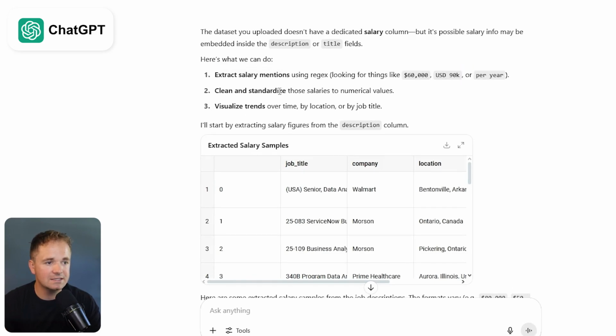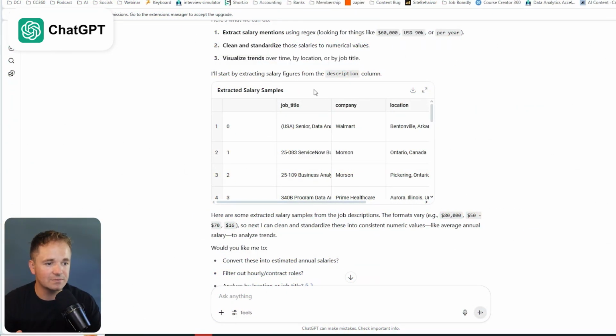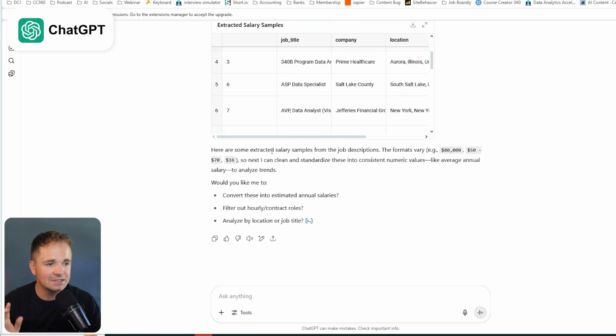Okay, great. Clean and standardize those salaries to numerical values and visualize trends over time. I'll start by extracting the salary figures from the description column. Here are some of the extracted salary samples from the job descriptions. The formats vary, for instance, 80,000, 50 to 70, $16. So next I can clean and standardize these into consistent numeric values like average annual salaries to analyze trends.